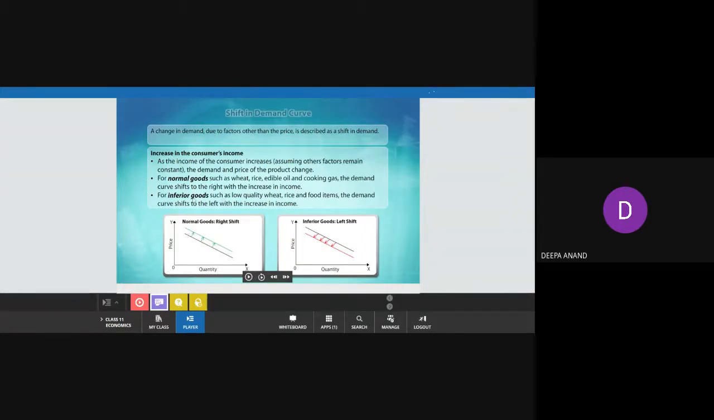Here, more particularly, they have given what happens in the case of normal goods and what happens in the case of inferior goods. I hope it is clear to you.